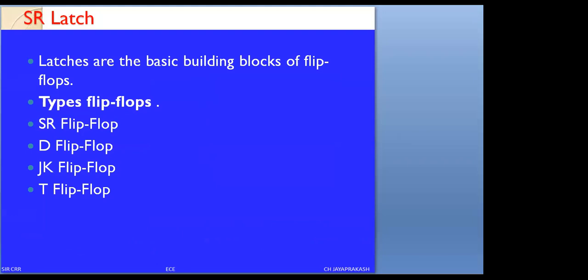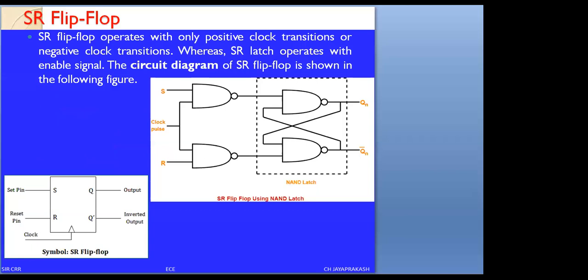D flip-flop is called data flip-flop, also called delay flip-flop. T flip-flop means toggle flip-flop. T flip-flop is indicating toggle flip-flop. Okay. The first one we are going to see is the SR flip-flop.